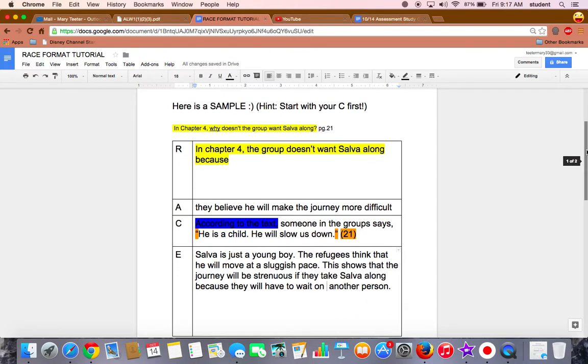So your complete question and answer should say, in Chapter 4, why doesn't the group want Salva along? In Chapter 4, the group doesn't want Salva along because they believe he will make the journey more difficult. According to the text, someone in the group says, he is a child, he will slow us down. Salva is just a young boy. The refugees think that he will move at a sluggish pace. This shows that the journey will be strenuous if they take Salva along because they will have to wait on another person.